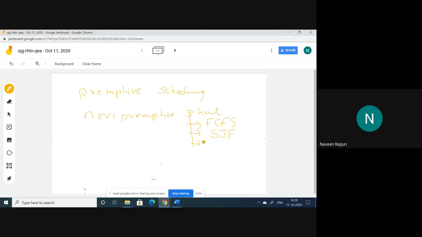Another one is the non-preemptive priority scheduling algorithm. In the priority scheduling algorithm, we have the preemptive priority scheduling algorithm as well as the non-preemptive priority scheduling algorithm. These three come under non-preemptive scheduling algorithms.